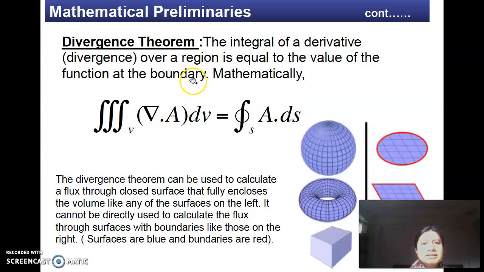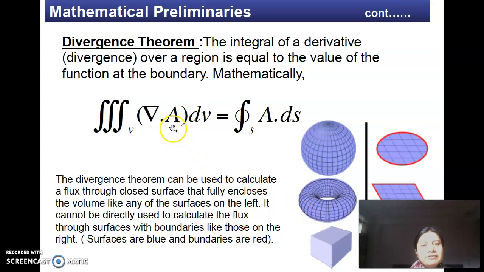And this divergence theorem simply converts a volume integral into a surface integral or a surface integral into a volume integral. So what this divergence theorem states is that the integral of a divergence over a region is equal to the value of the function at the boundary. So this divergence theorem can be used to calculate the flux through the closed surface that fully encloses the volume, like any surfaces on the left.